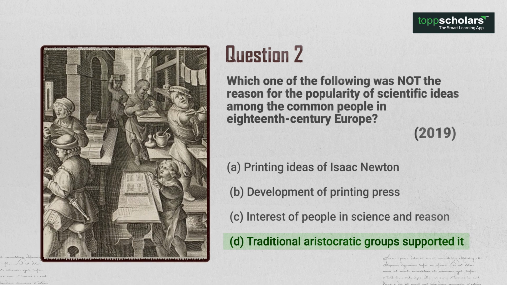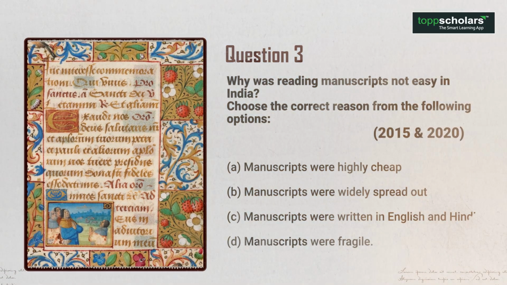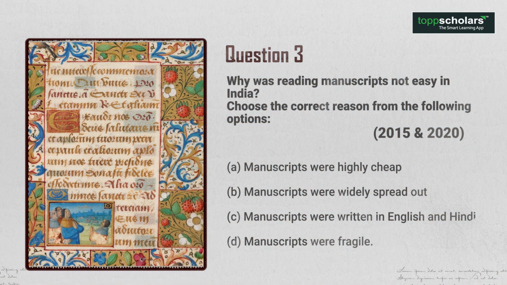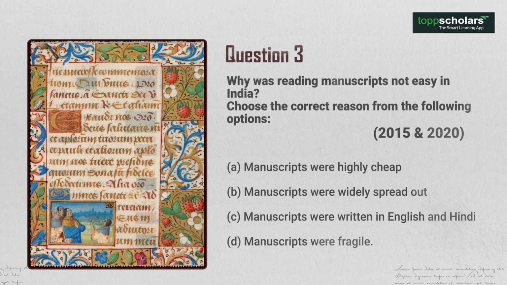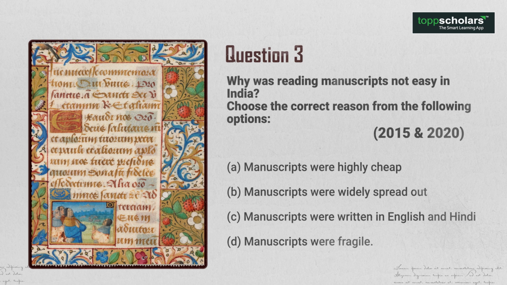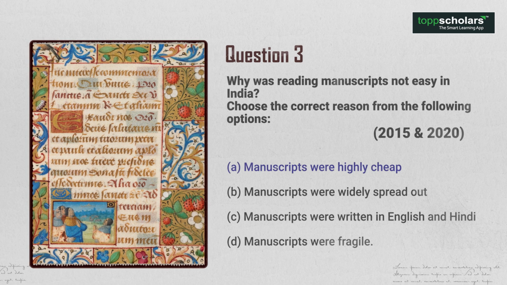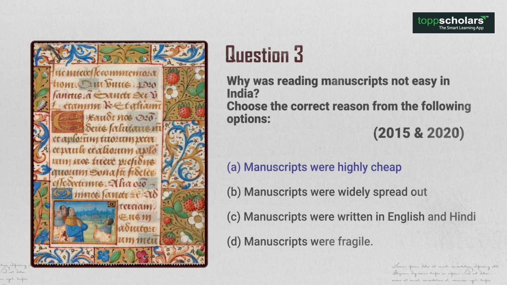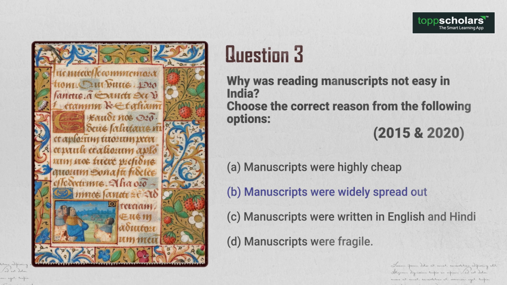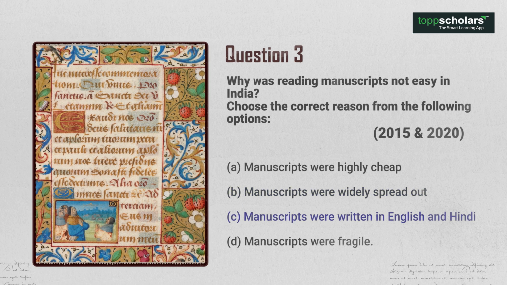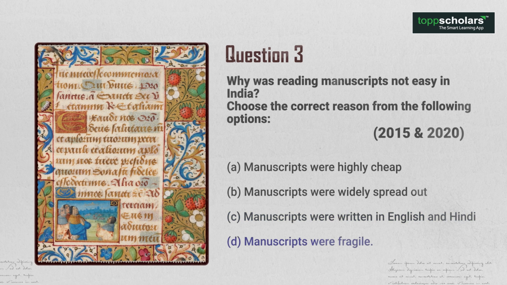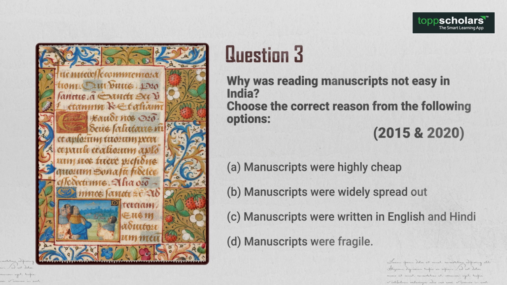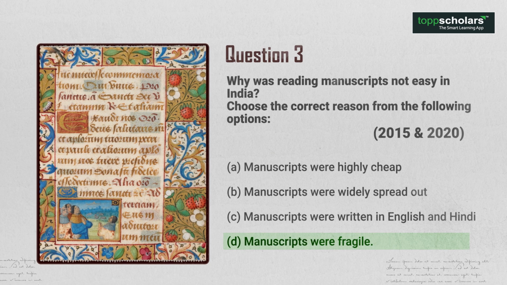Question 3. Why was reading manuscripts not easy in India? Choose the correct reason from the following options. CBSE 2020, 2015. A. Manuscripts were highly cheap. B. Manuscripts were widely spread out. C. Manuscripts were written in English and Hindi. D. Manuscripts were fragile. The answer is option D. Manuscripts were fragile.